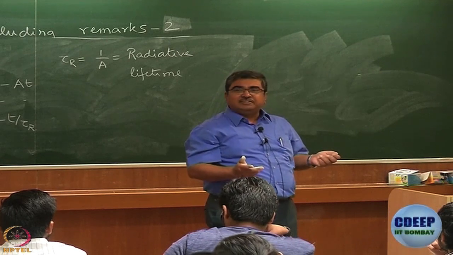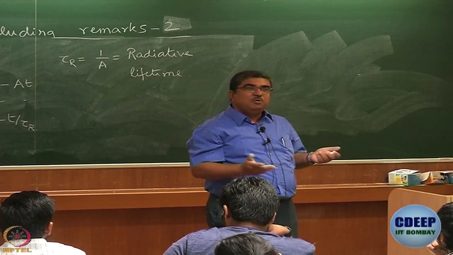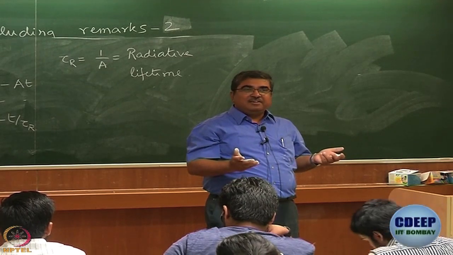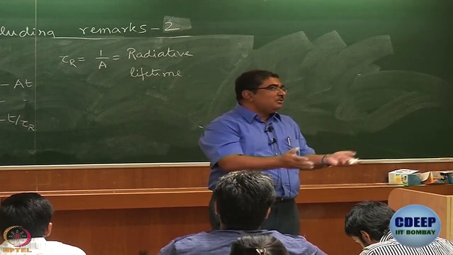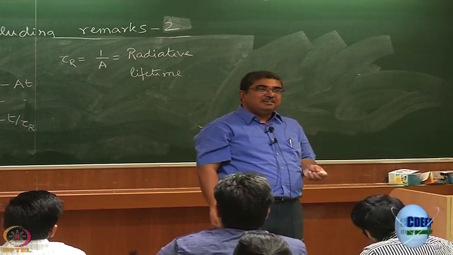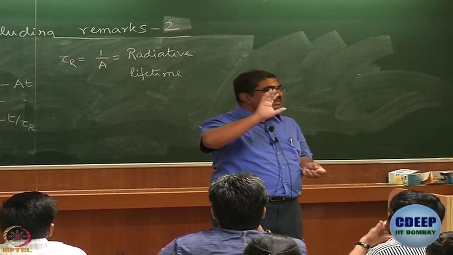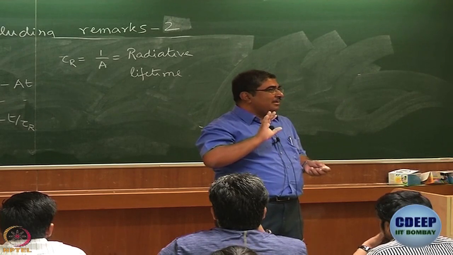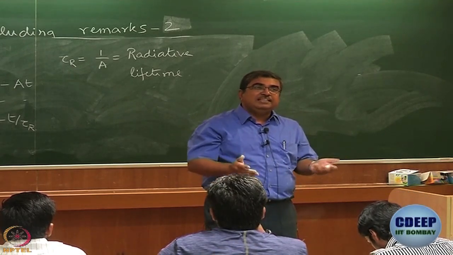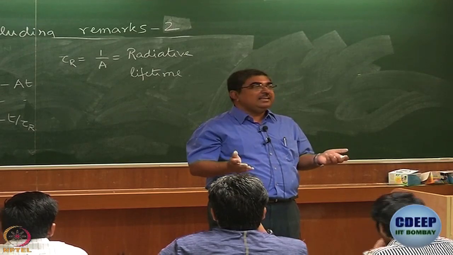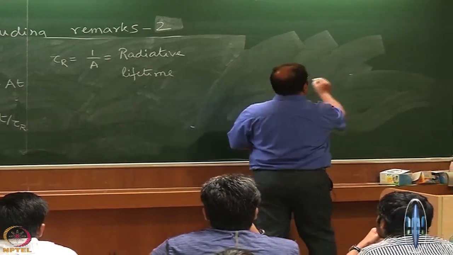Why are they non-emissive? Is it possible that A is equal to 0 for them? No. You understand the point I am trying to make? For anything and everything, A can never be equal to 0. You told me 15 minutes ago, if there is a color, that means there is a transition. That means B is non-zero. If B is non-zero, A cannot be 0 either. Why is it then that we don't see emission from anything and everything? The reason is, we have not considered something so far.